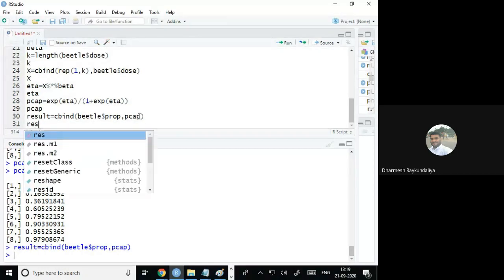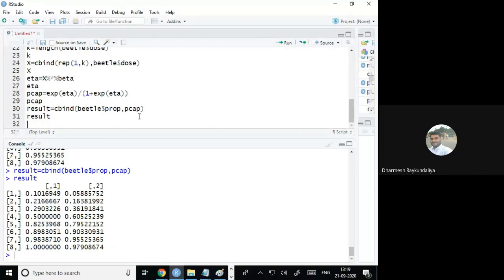Okay, so this is my observed proportion and this is my predicted proportion. If I wish to find out the error, then just take the difference. So that is giving the difference of this. Is that clear?